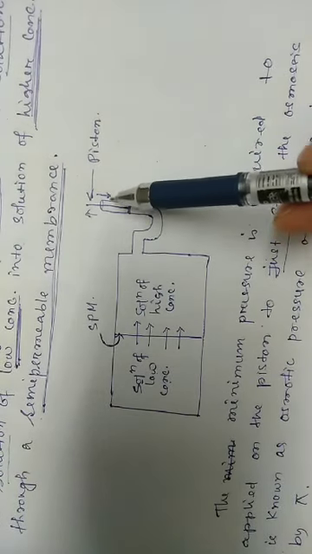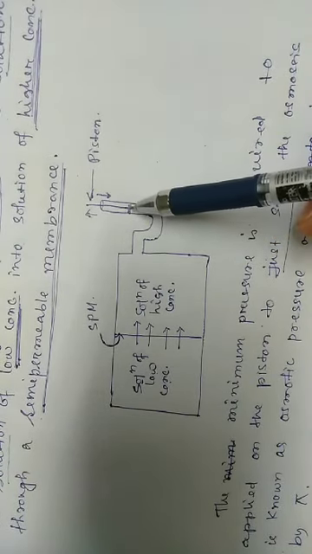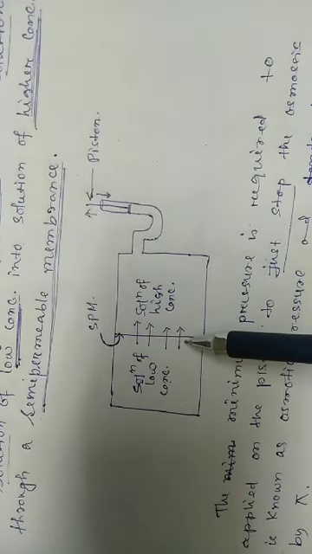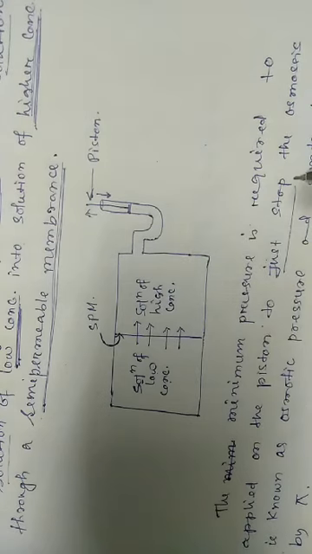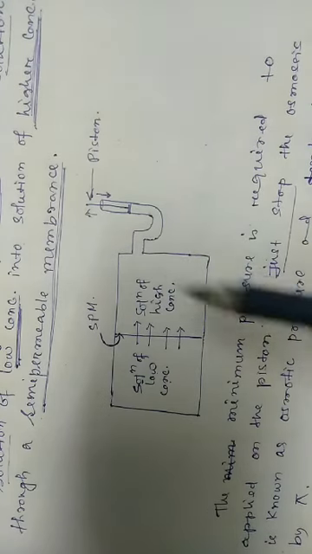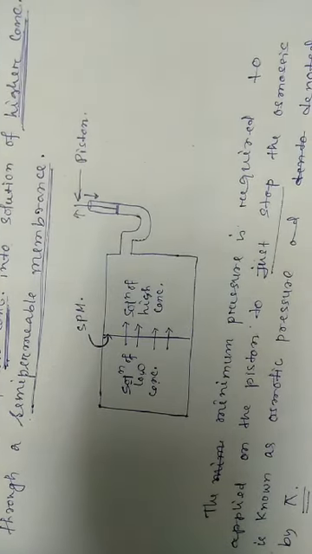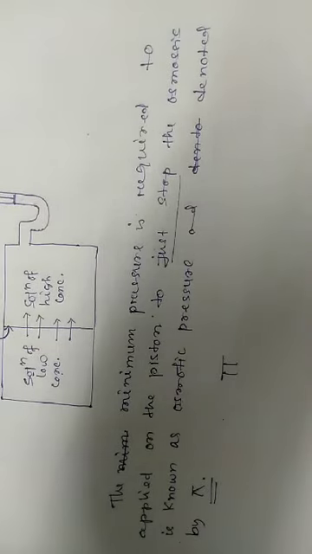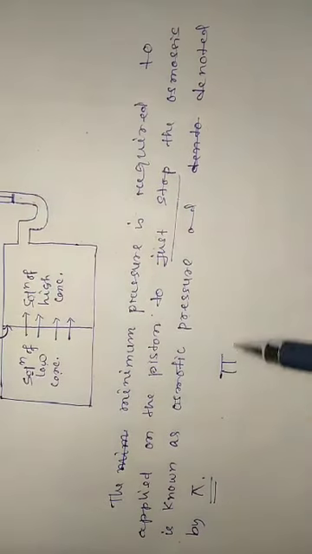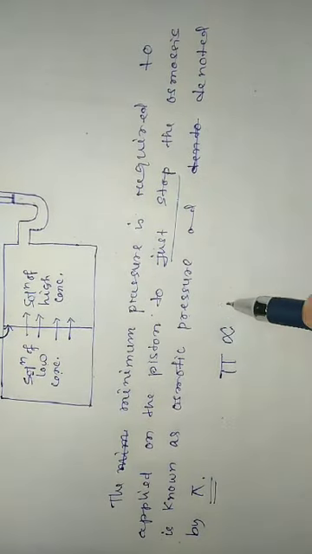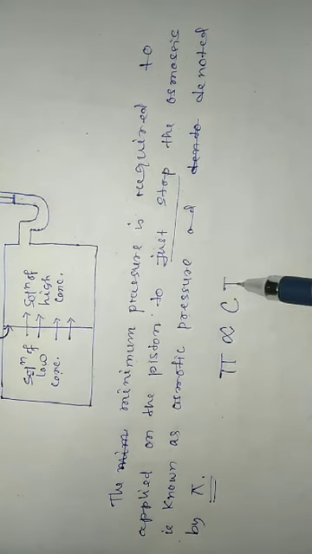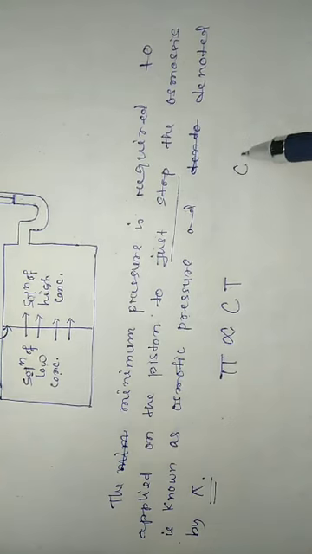So the minimum pressure applied on the piston at which osmosis just stops, that amount of pressure is known as what? Osmotic pressure. The osmotic pressure pi of a solution is directly proportional to the molar concentration of the solution at a constant temperature T. What is C here?